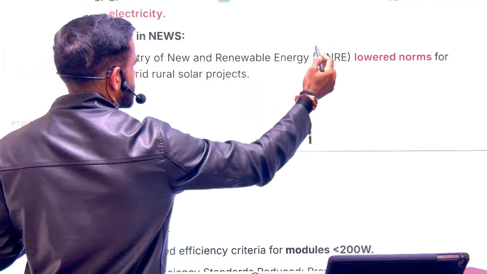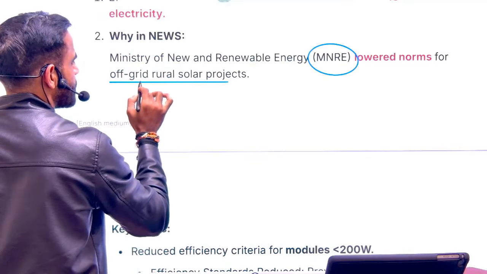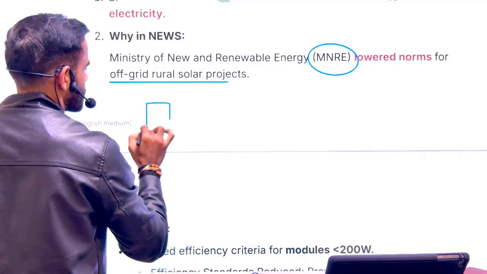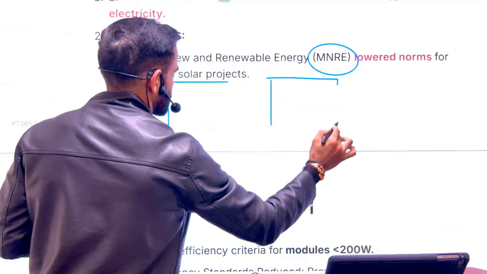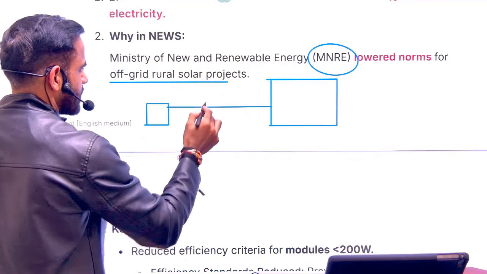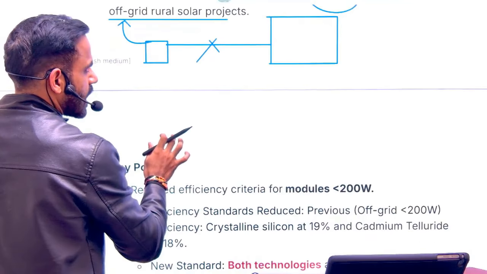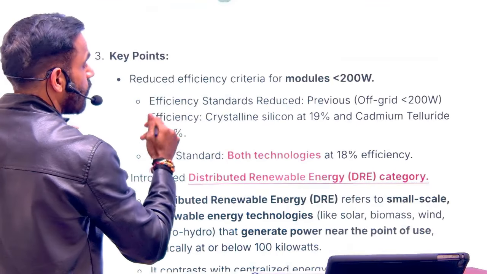So MNRE, that is Ministry of New and Renewable Energy, have lowered the norms for the off-grid. Off-grid basically means they are not connected to grid. This is independent house. This is grid. If it is connected to grid, then it is grid connected. If it is not connected, then it is off-grid. So the threshold has been reduced for off-grid projects